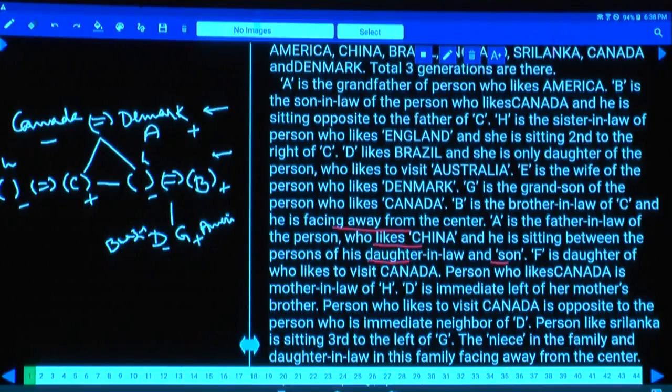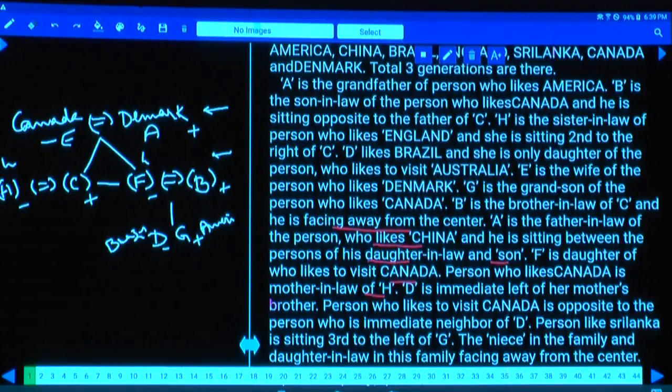F is the daughter of the one who likes to visit Canada, hence F will be here. If F is here, then H will be here. Now, who are the persons done? A, B and C, D and F. So whatever is E must be here, and this person is the person who likes to go to Canada. F is the daughter of the one who likes Canada. And the person who likes Canada is the mother-in-law of H. We have taken that information.